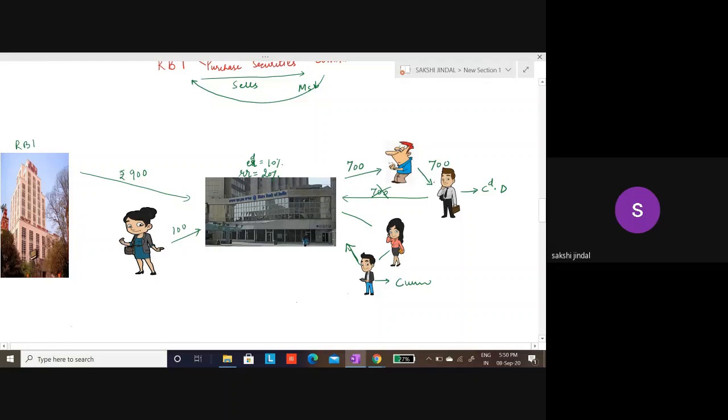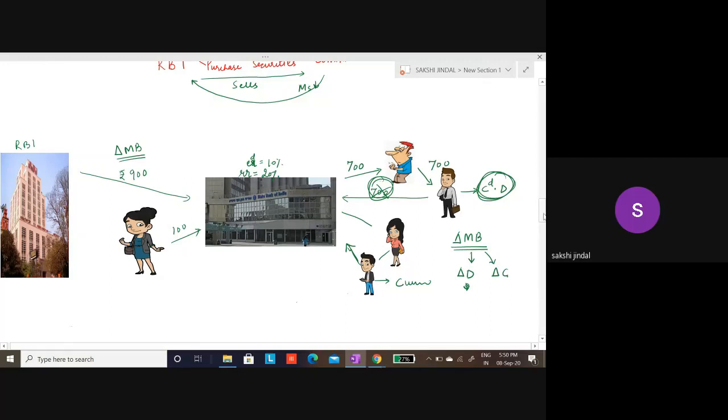Okay, so we can also see, as there is a change in monetary base, it will lead to not only change in amount of deposits, but also a change in currency holdings. So we have to see how much change in monetary base will affect change in deposits and similarly the change in currency.